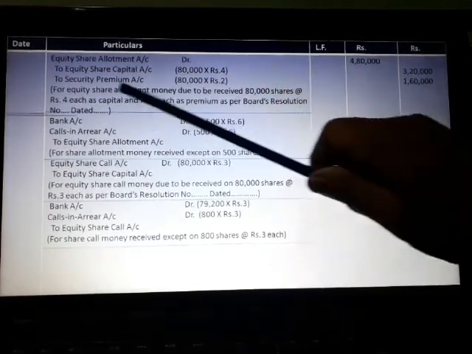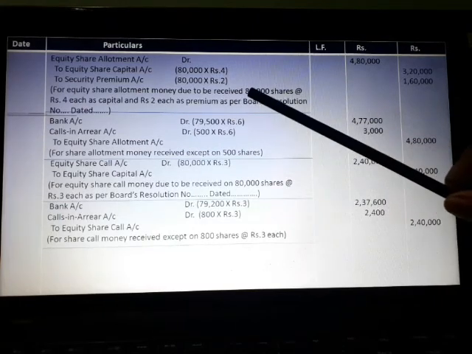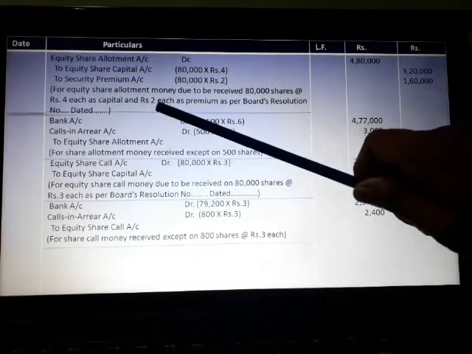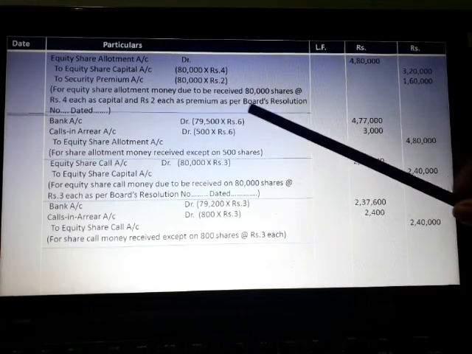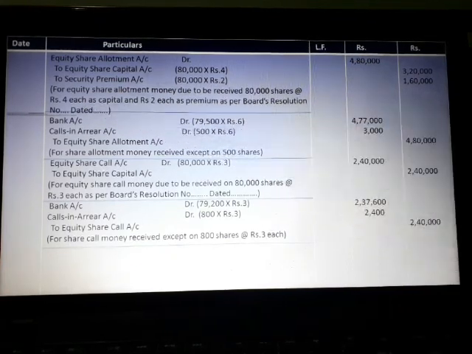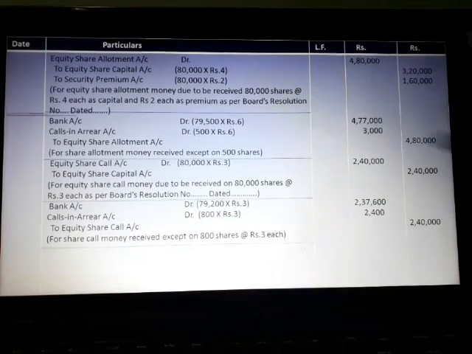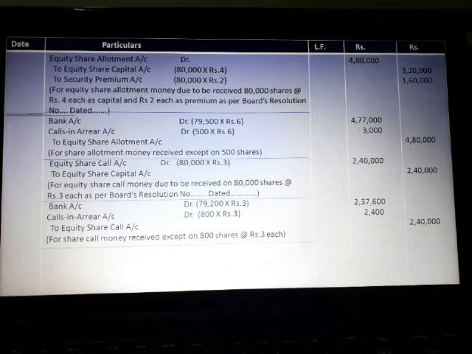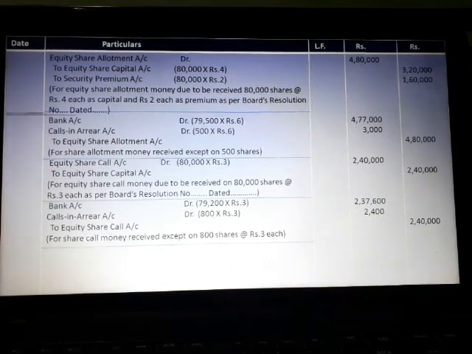The narration: for equity share allotment money due to be received on 80,000 shares at the rate of rupees 4 each as capital and rupees 2 each as premium as per board's resolution number dated. Now the allotment money is to be received, but a shareholder holding 500 shares failed to pay the allotment money.